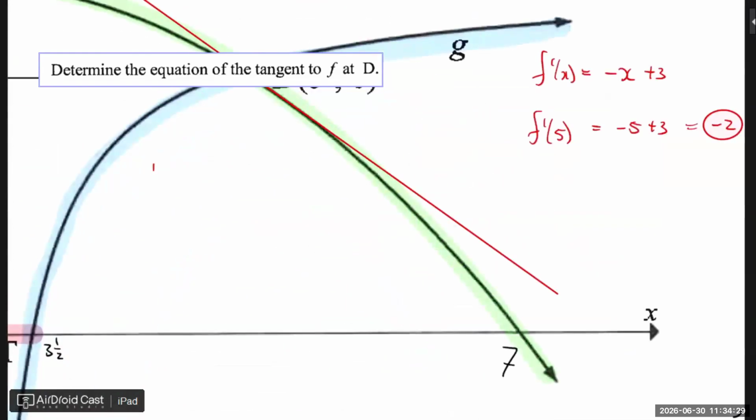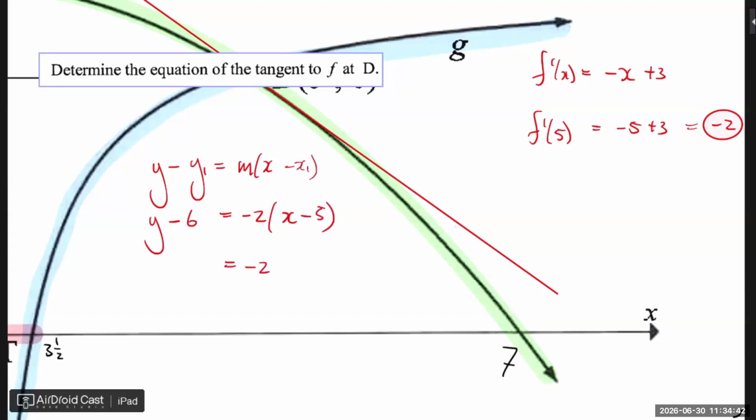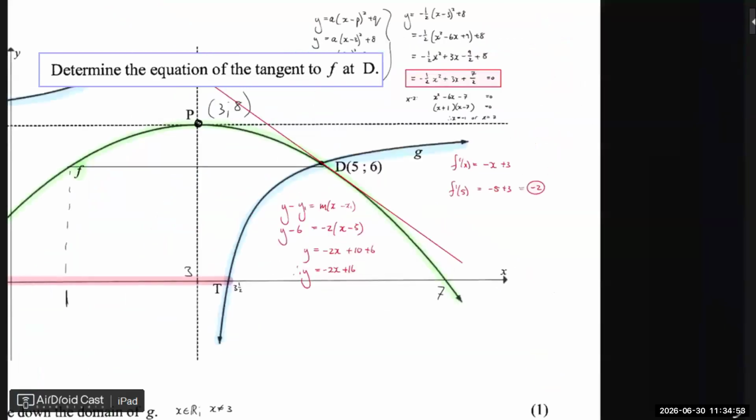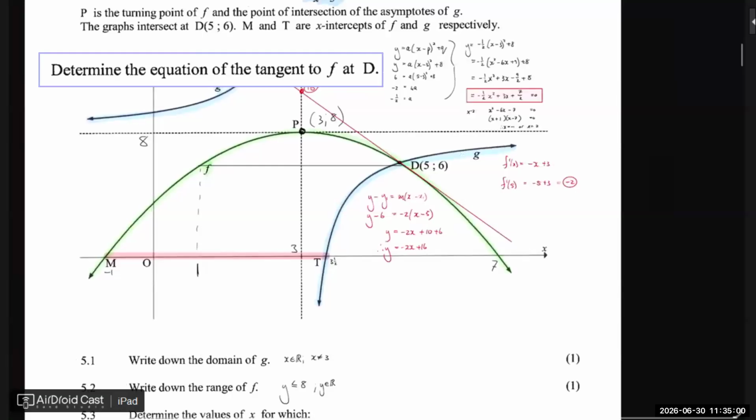So the equation of this line then is y minus 6 equals negative 2 times (x minus 5). So we have y equals negative 2x plus 16. Does it make sense? I know this is not according to scale, but does it make sense that that should be 16, that y-intercept?